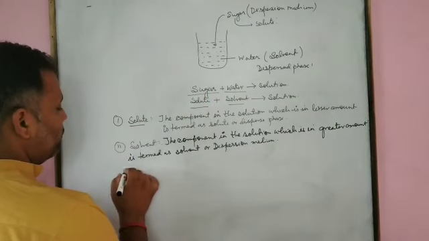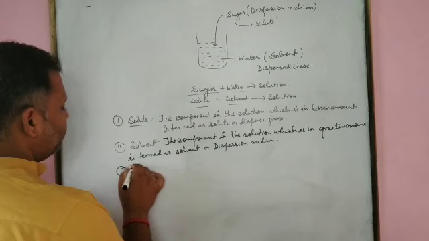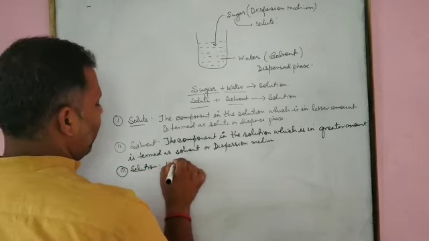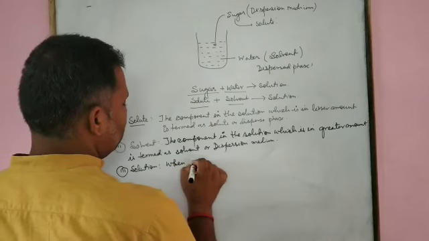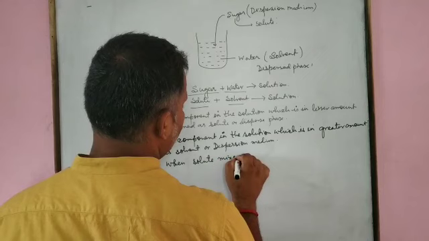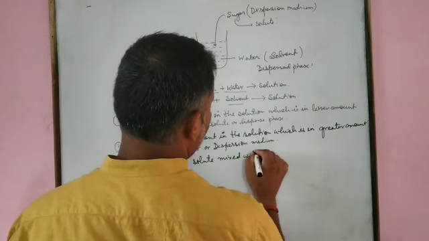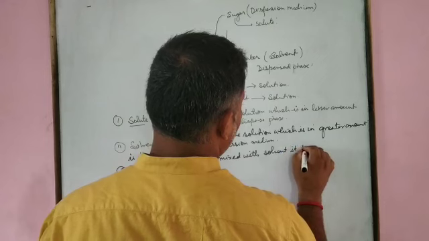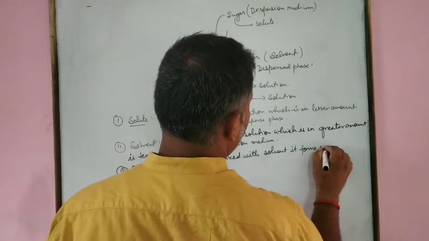The next we have solution. When solute is mixed with solvent, it forms solution.